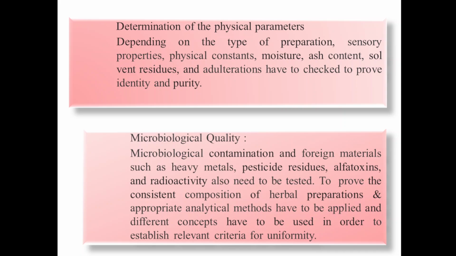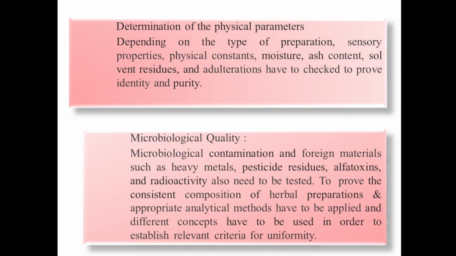Determination of physical parameters, depending on the type of preparation: sensory properties, physical constants, moisture, ash content, solvent residue and adulterations have to be checked to prove identity and purity. To identify the compound or to determine its purity, what type of adulterations are there should be found out. Solvent, how much solvent residue is obtained during that formulation.